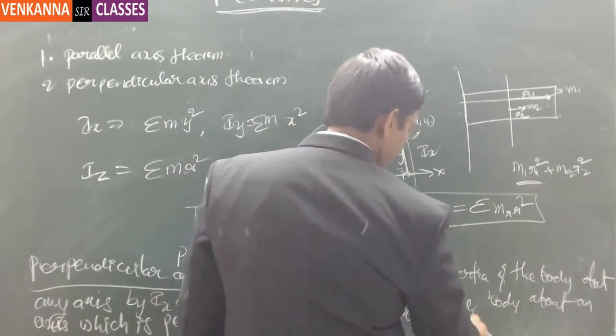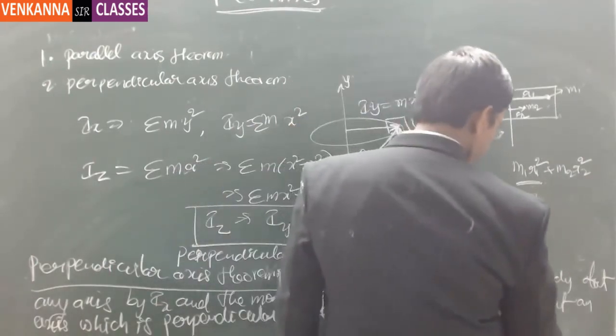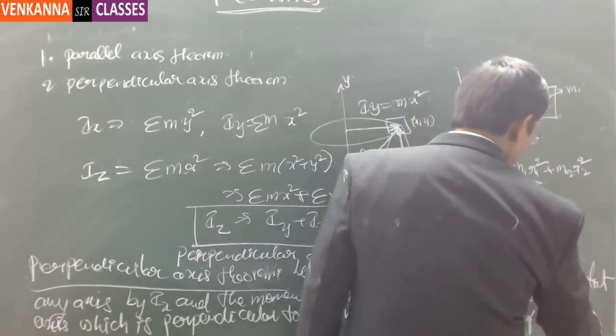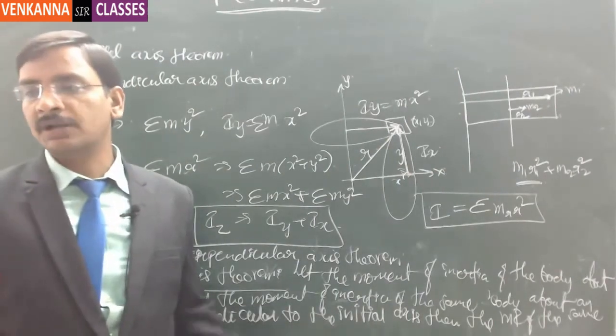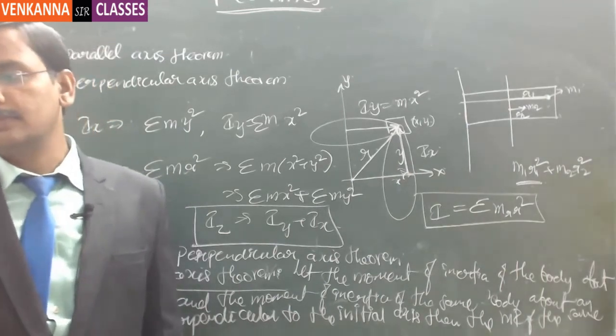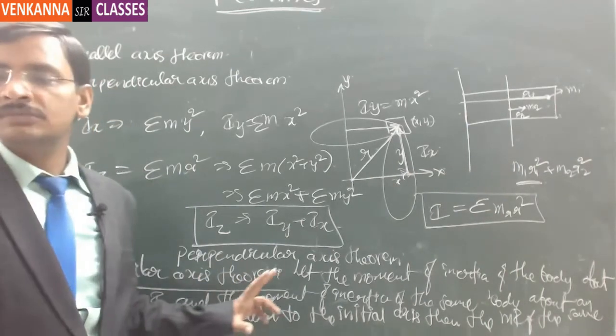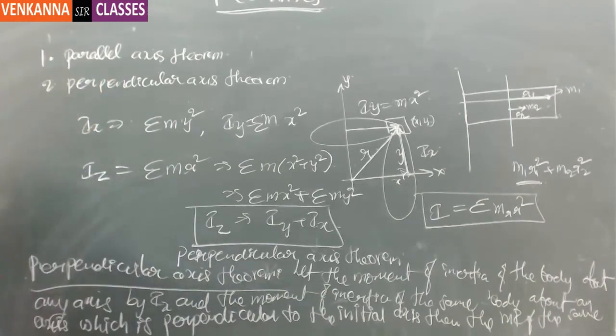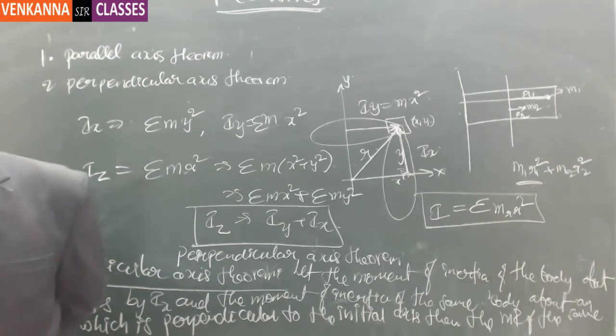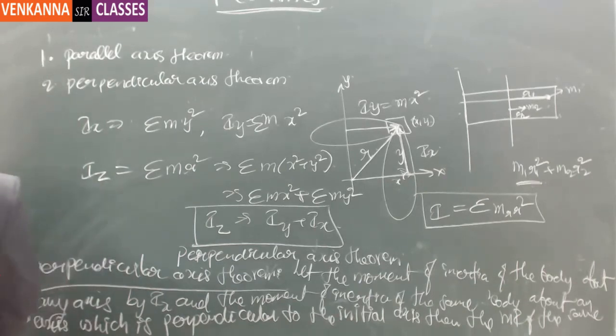Then the moment of inertia of the same body about an axis perpendicular to both axes will be the sum of the moments of inertia about the first two axes. You can note it down that way. Got it? This is the perpendicular axis theorem.